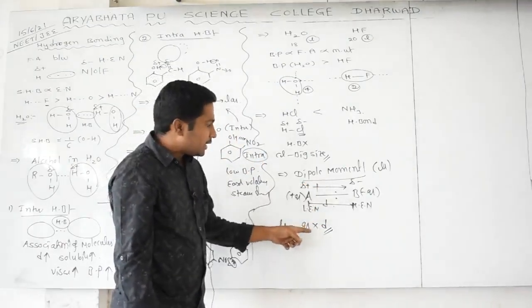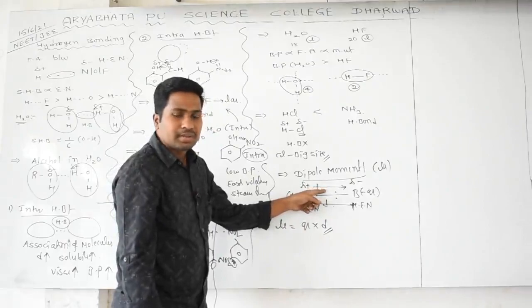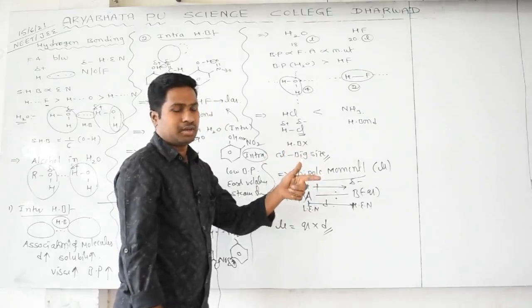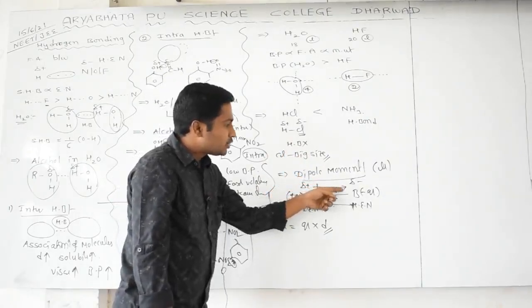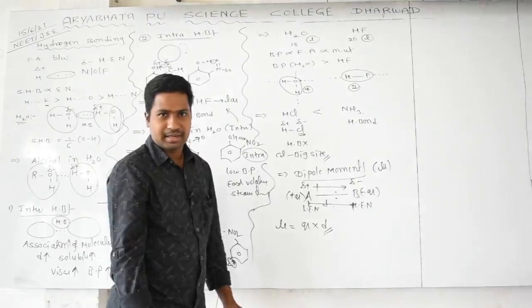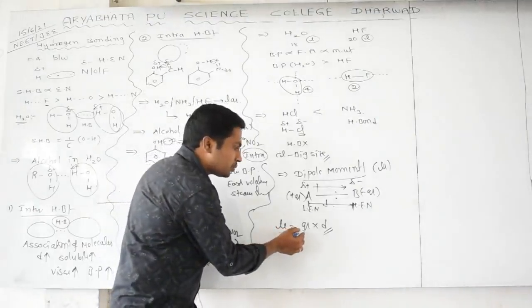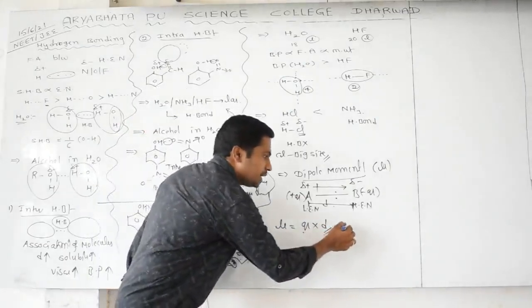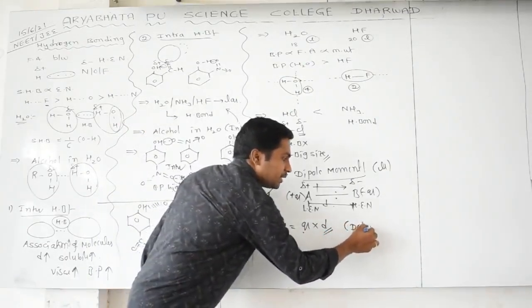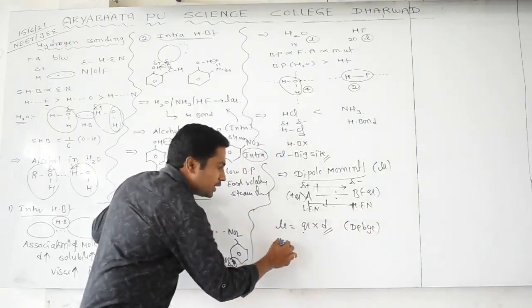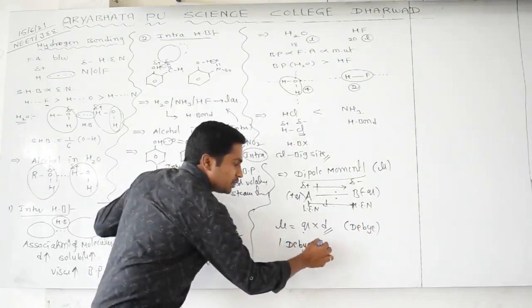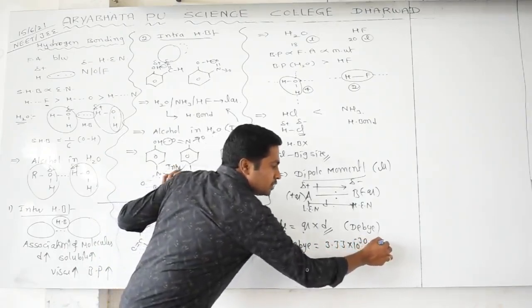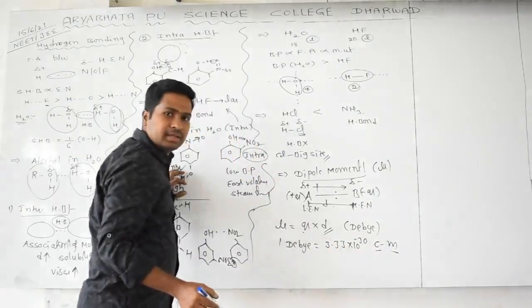And one more thing we can tell: the dipole moment is a vector quantity, meaning it has a direction as well as a magnitude. The dipole moment direction is always towards the highly electronegative element side. The dipole moment is equal to the product of the charge and the distance between the two bonded atoms. Generally dipole moment we express in debye. You know very well, 1 debye is equal to 3.33 times 10 to the power of minus 30 coulomb meters.